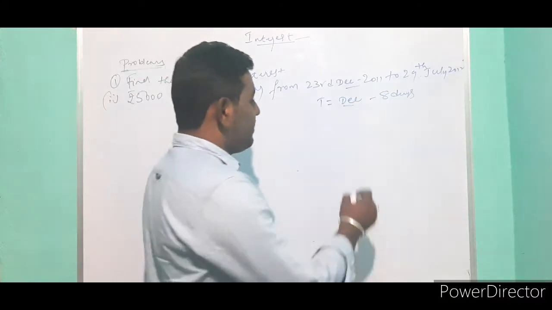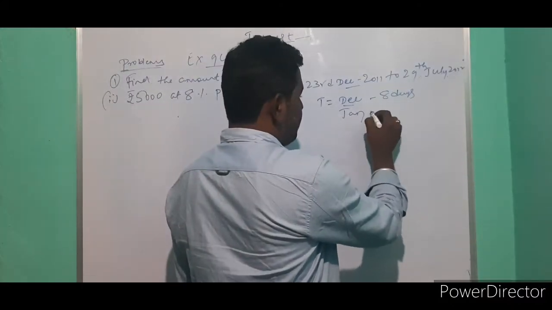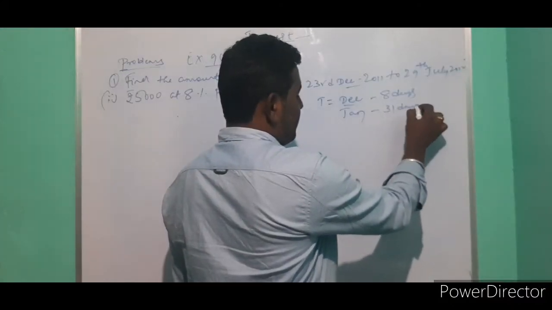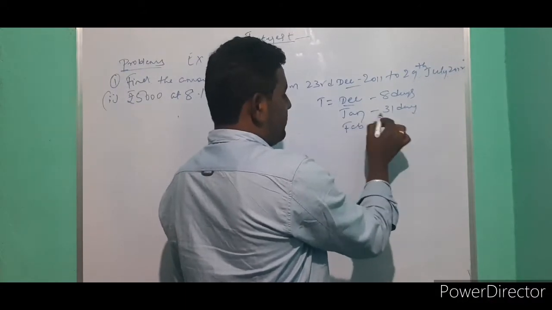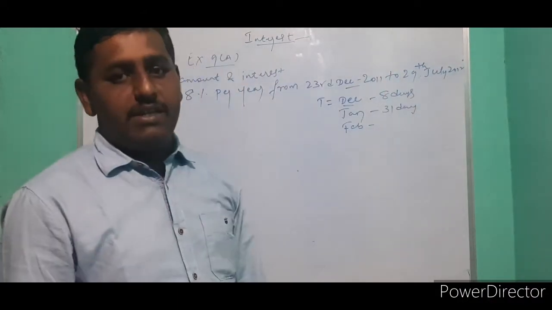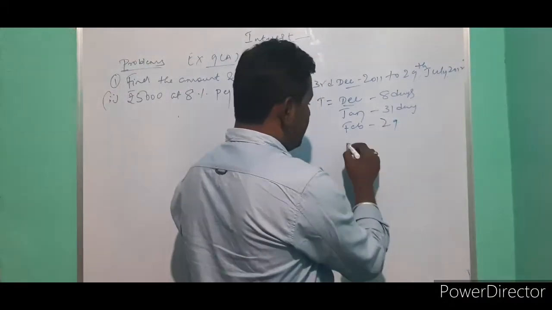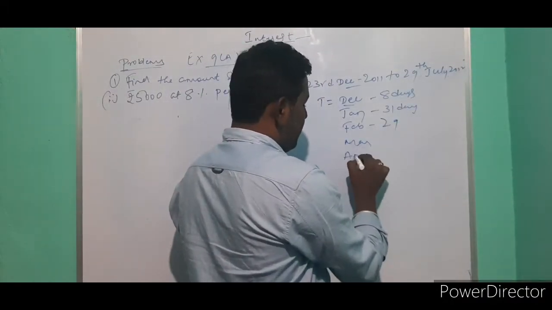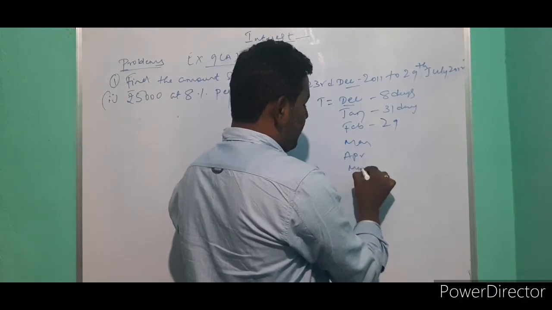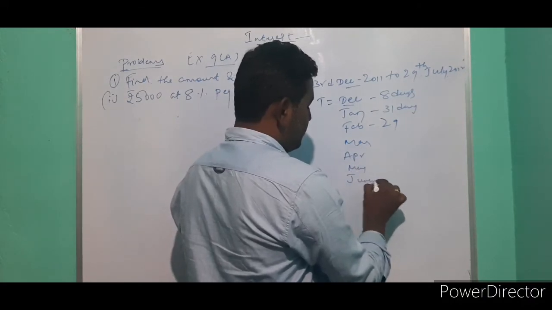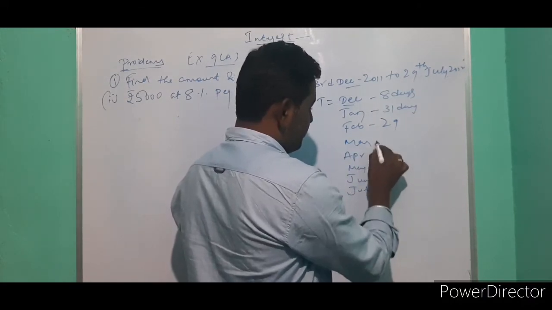Next January, 31 days. February, I told you in the beginning, 2012 is a leap year, so that is 29. Then March, April, May, June, July.